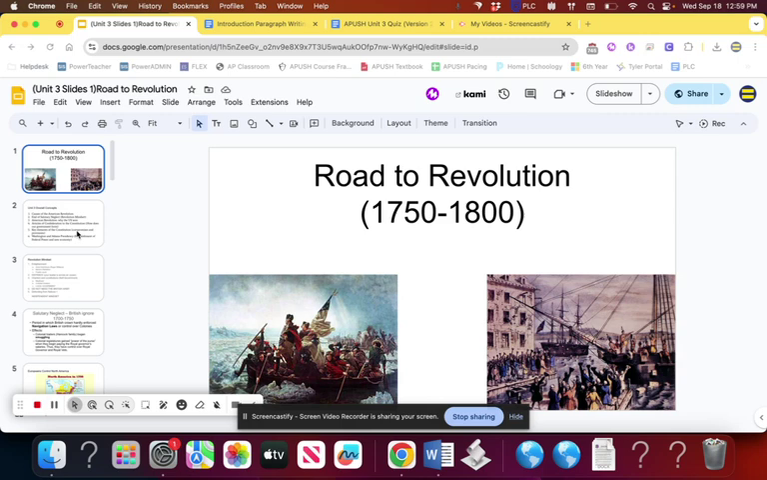Anyways, taking a look at Unit 3 as a whole, Unit 3 runs from 1750 to 1800. It encompasses the American Revolution, the time period before the American Revolution, and then the founding documents of the country, like the Constitution, the Declaration of Independence, and then the presidencies of Washington and Adams. However, for your quiz, we're only going up to the end of the American Revolution.